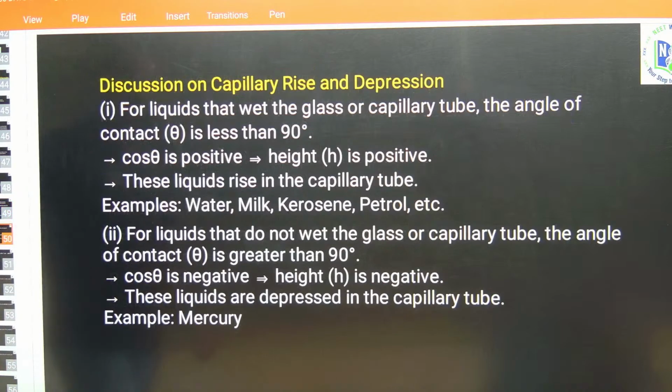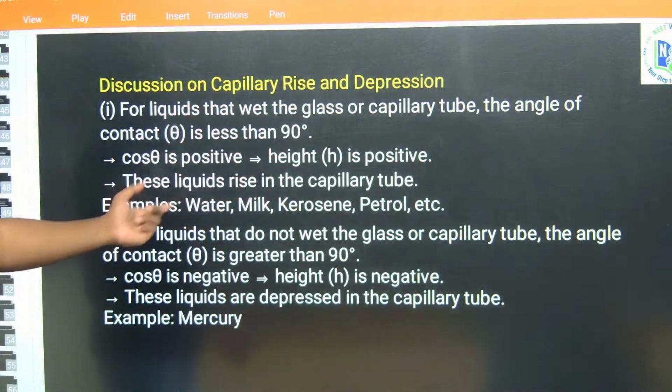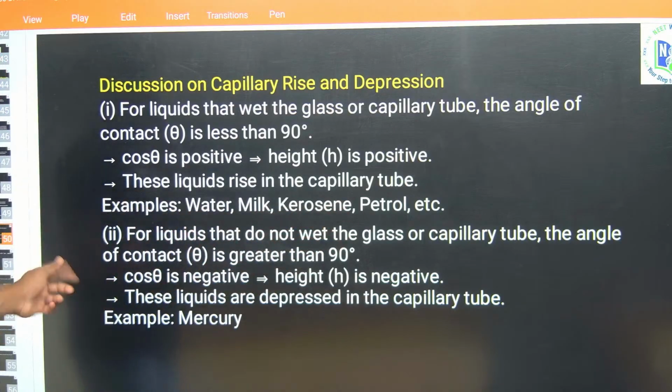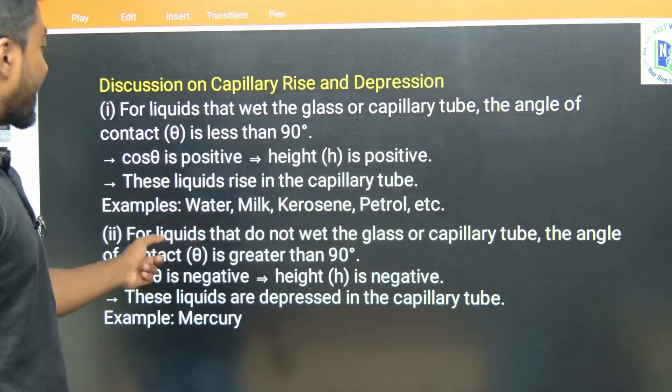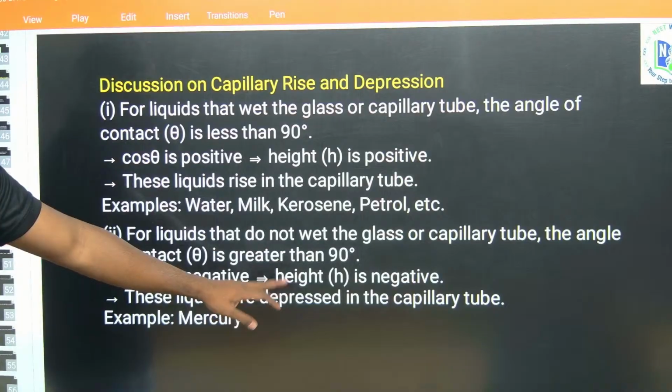The next one is discussion of capillary rise and depression. For a liquid that wets the glass of a capillary tube, the angle of contact is less than 90 degrees. First point: cos theta is positive, so height is positive. So the liquid rises in the capillary tube. Example: water, milk, kerosene, petrol, etc. For a liquid that does not wet the glass of a capillary tube, the angle of contact is greater than 90. So cos is negative, so height will also be negative.